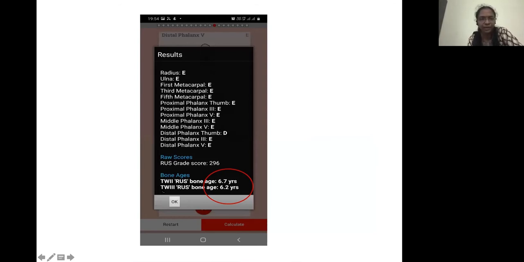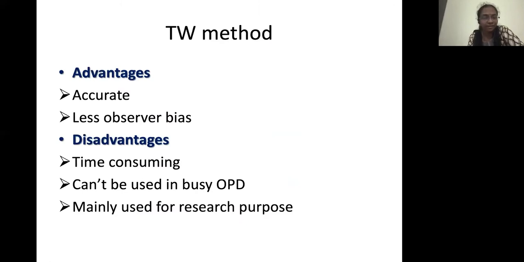Finally you get the bone score, with TW2 as well as TW3 given. We generally take the TW3 score, that is 6.2 years. So it's very useful to use this app. Only thing is that it's a little bit time consuming. It is accurate and has less observer bias.